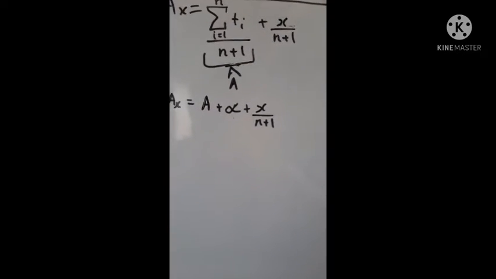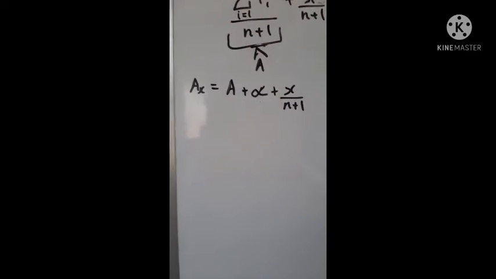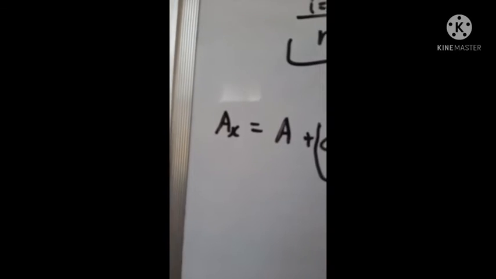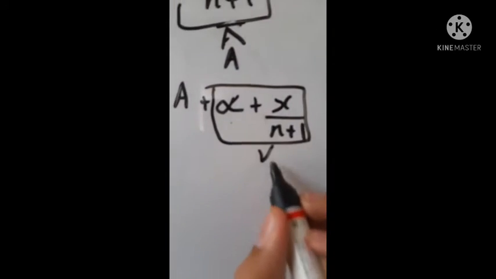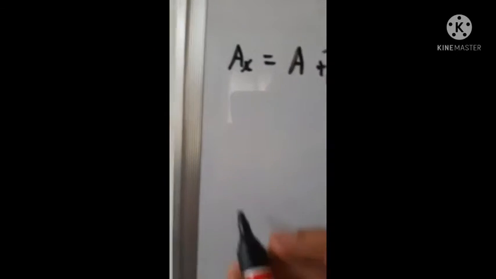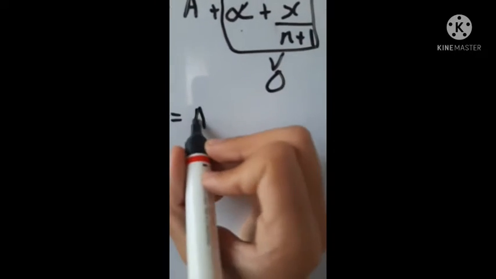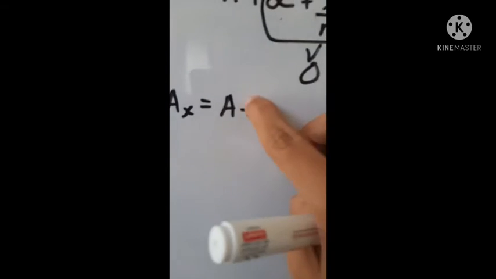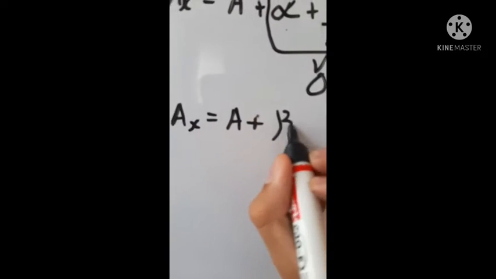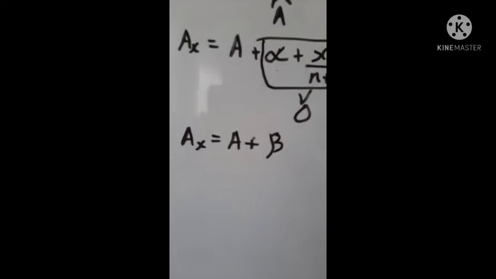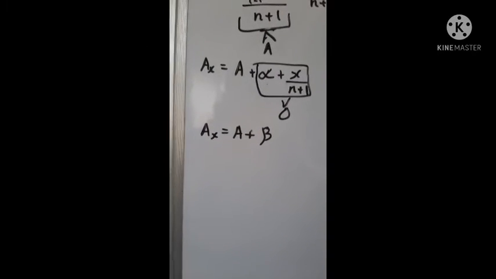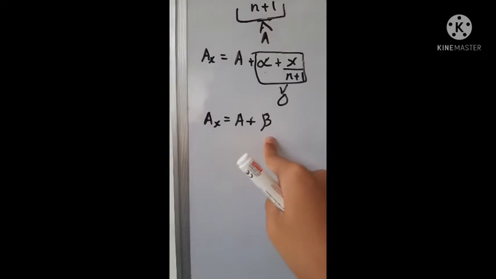So we can call this stuff greater than 0. Ax equals a plus beta, and we know that beta is positive.